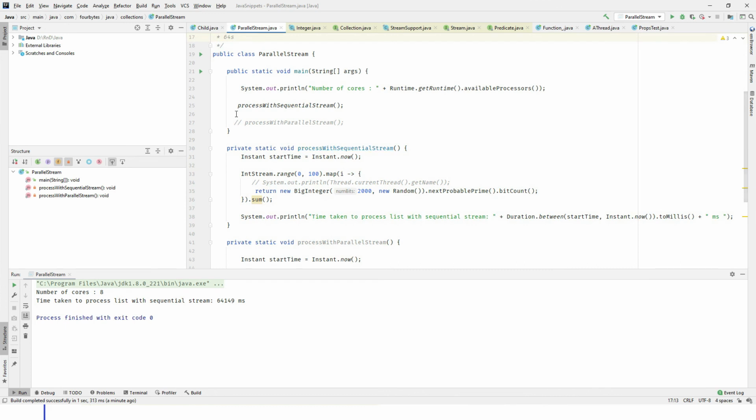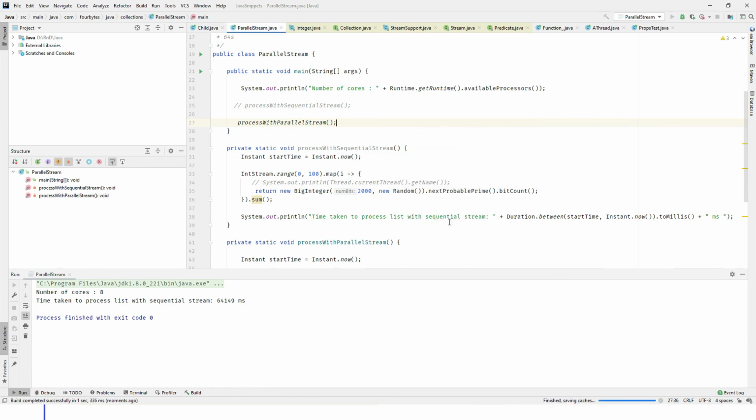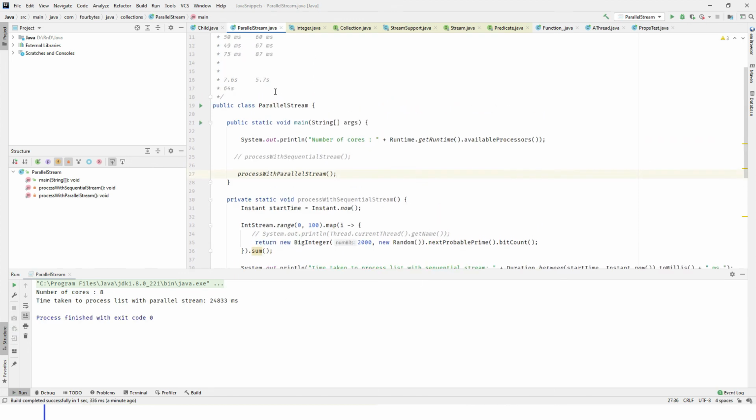Now let's do the same thing for parallel stream and see how much time it will take. Let me pause this video and we will get back once the results are available. Okay, we got the result. See, parallel stream took only 24 seconds to process this, okay?